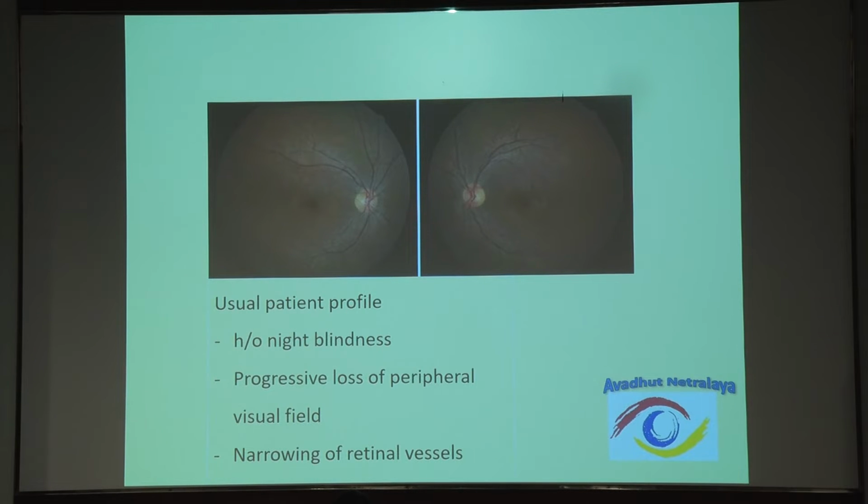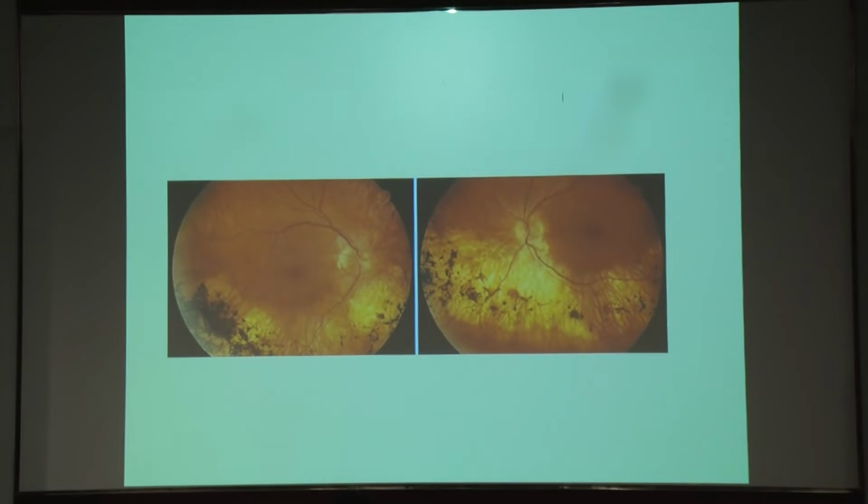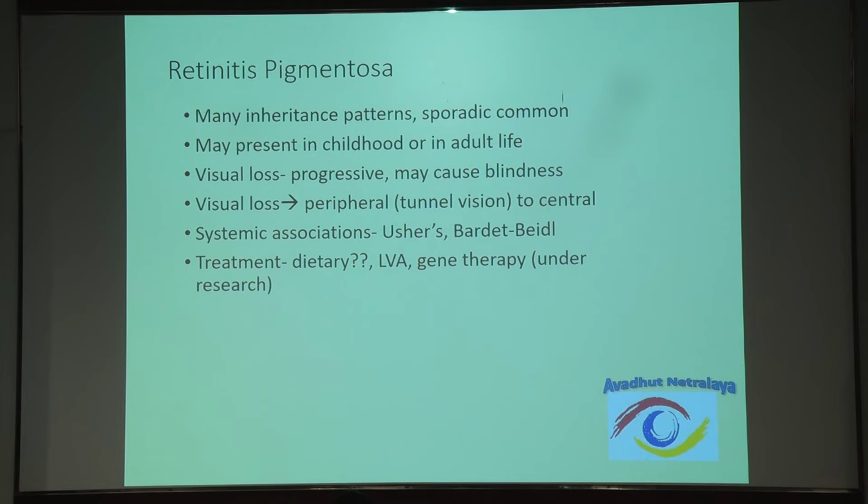Another patient profile: normal looking retina, but the patient has night blindness, and if you look closer, you will see that there is narrowing of the retinal vessels as seen here, which might be an early sign of retinitis pigmentosa. Not all kinds of retinitis pigmentosa will appear like this, because many times the pigmentary changes will not be seen. Even the optic disc pallor, or waxy pallor of the disc, which has been described, appears later in life. So retinitis pigmentosa is a progressive condition which leads to peripheral tunnel vision, with certain systemic associations like Bardet-Biedl syndrome, which I have already mentioned.